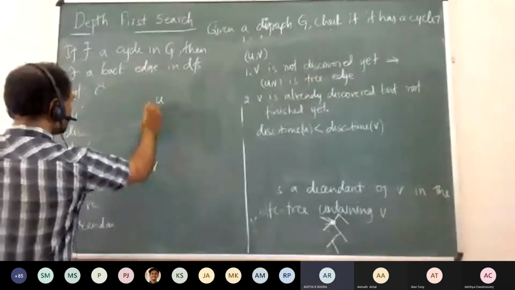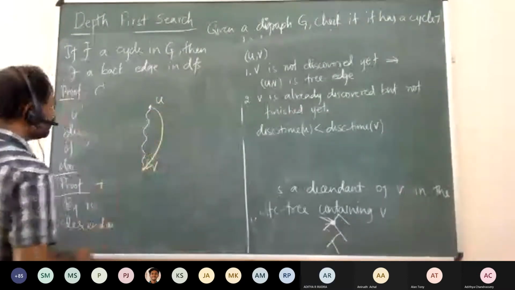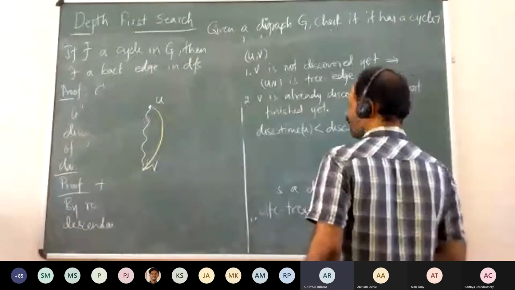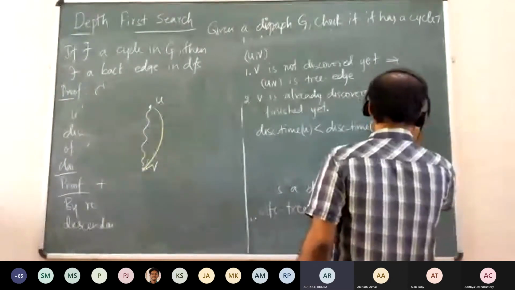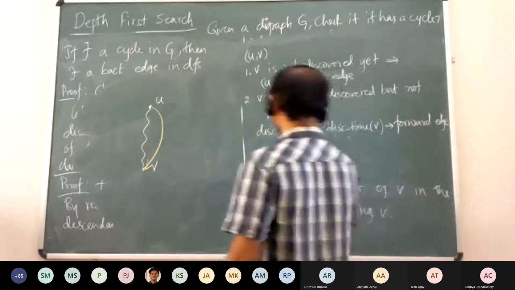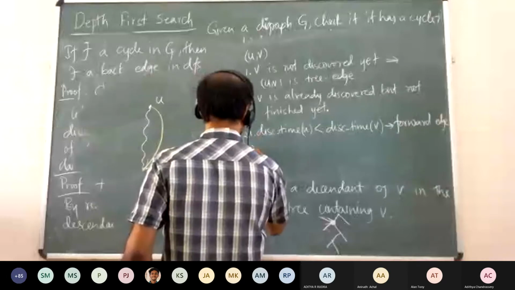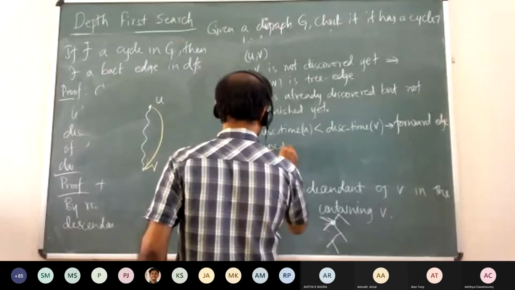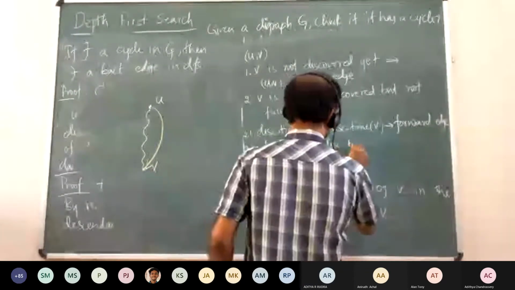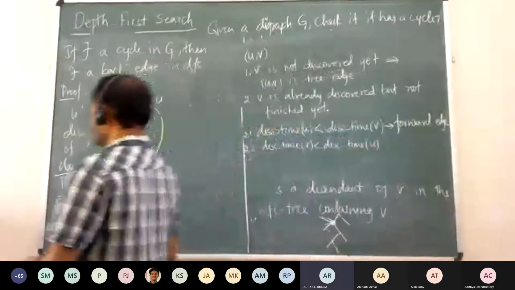So now suppose there is an edge UV. So what does this mean? Sir, this is a forward edge, I guess. Forward edge. Wonderful. Good. Then the second case, this is 2.1, 2.2 is discovery time of V is less than discovery time of U. Right? So now it will be a back edge.